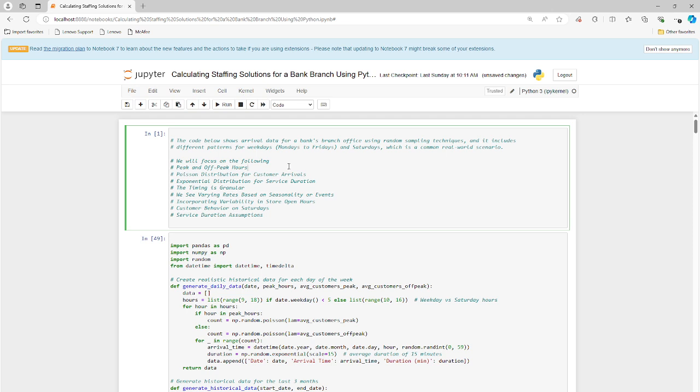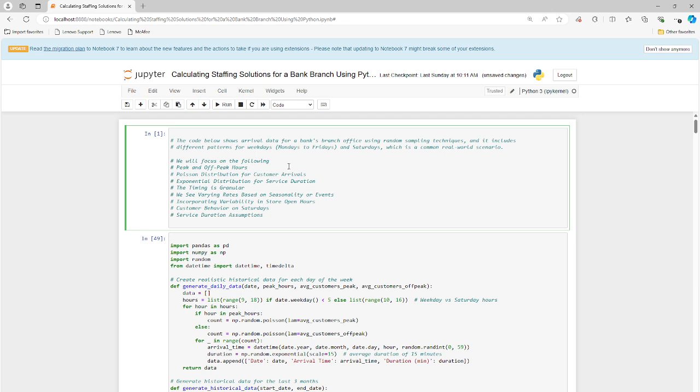So we're going to look at the following things: peak and off-peak hours, Poisson distribution to try to predict customer arrivals, exponential distribution for service durations. How long does it take to handle one customer, right? It's not going to be 1 minute probably, although it could be. That's a pretty quick transaction. It's probably not going to be several hours, although perhaps that scenario could occur too, but most likely it's going to be some combination in the middle, right? So we'll look at that.